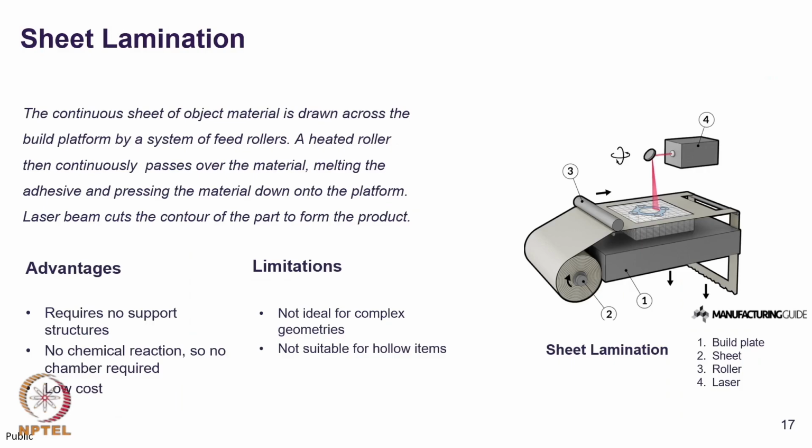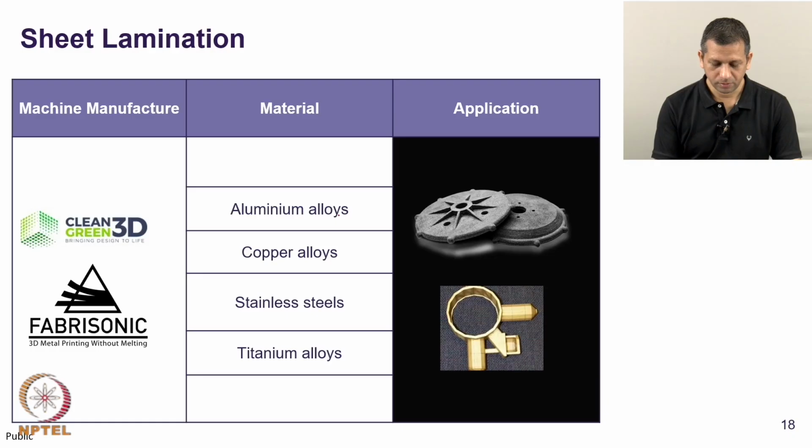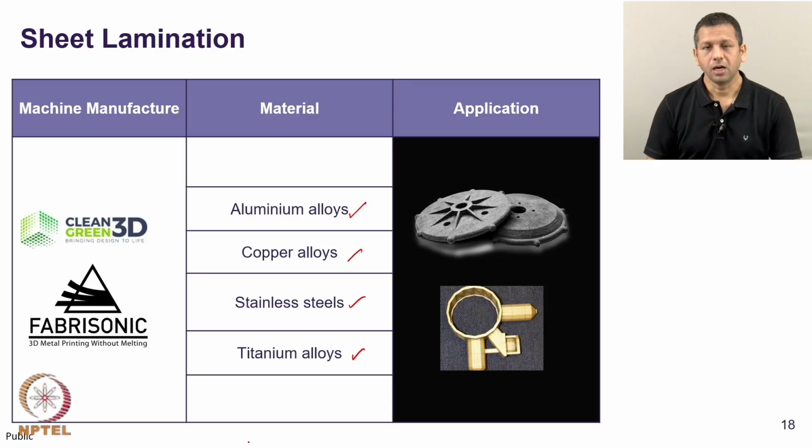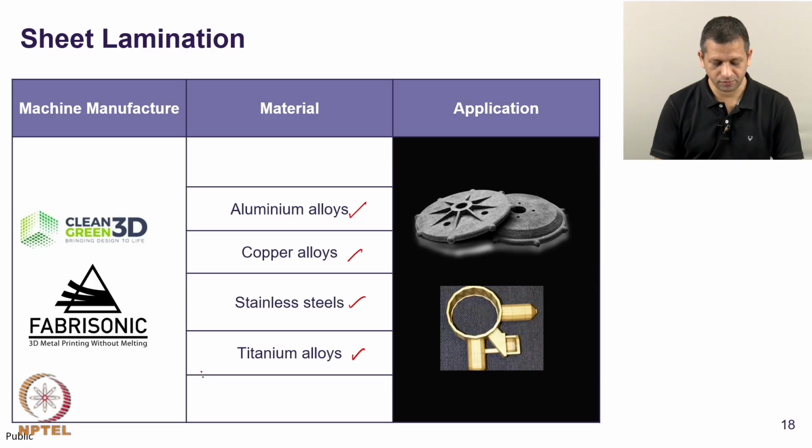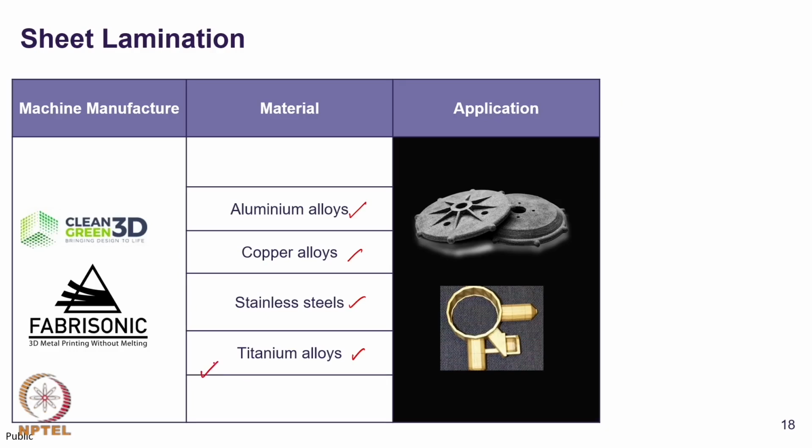We discussed about sheet lamination, where the 3D printing is done by putting the layers of the metal sheets or polymer sheets on top of each other, and those sheets are helped with an energy source so that the bonding or joining at the selected places can be done. This method can also be used for various alloys, aluminum alloys, copper, stainless steel and titanium alloys. However, relatively lower melting materials are used for 3D printing using sheet metal lamination.